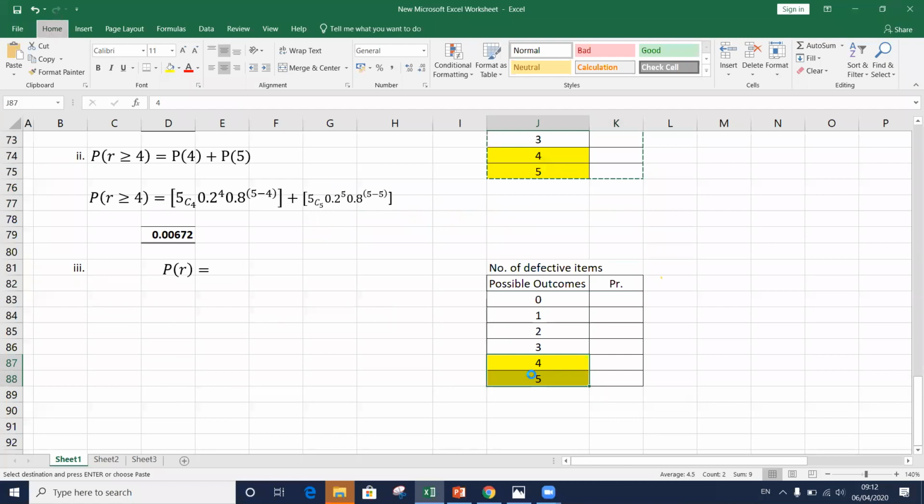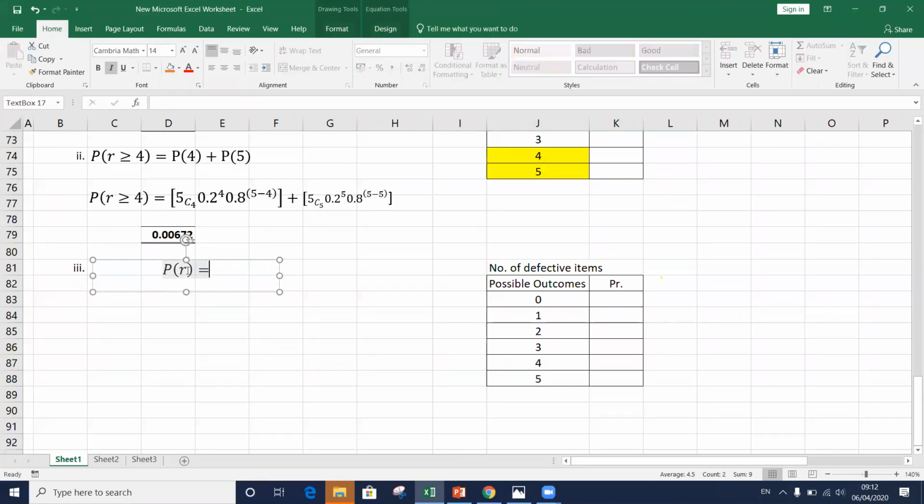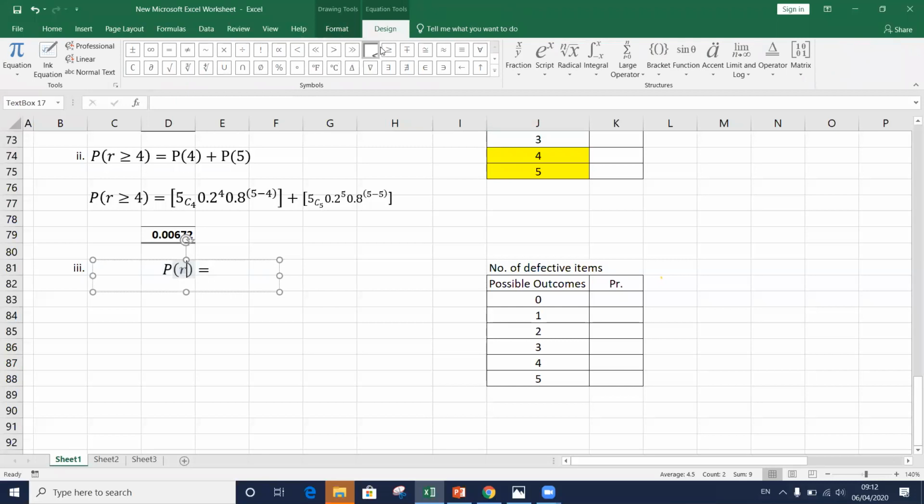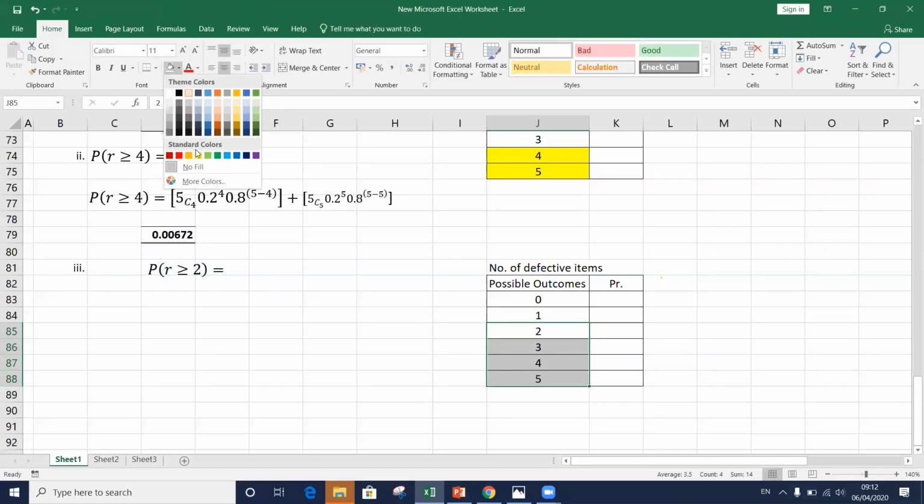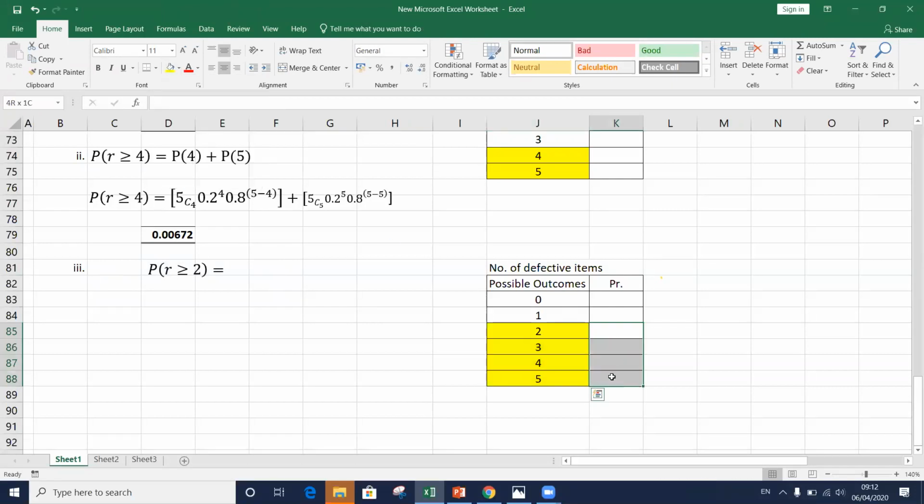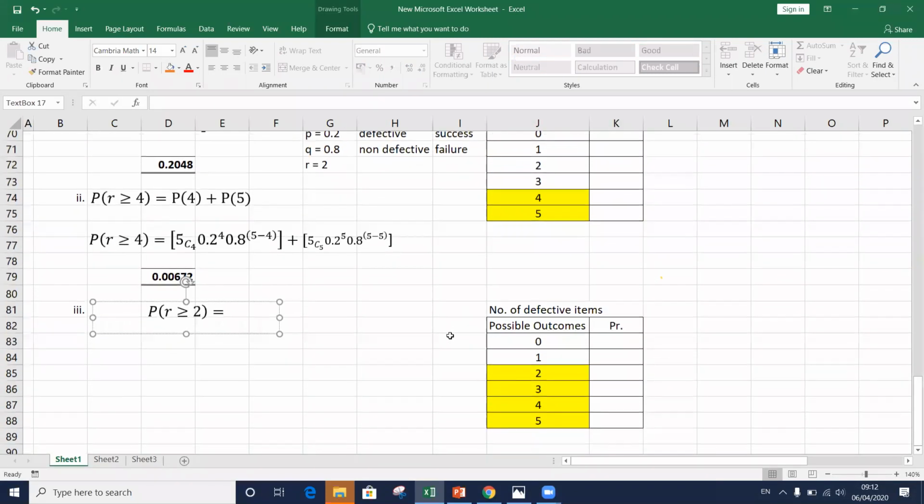What are the outcomes we need to consider? Here, two or more items are defective. R value should be equal to or greater than 2. Equal to or greater than 2 means which ones? 2, 3, 4 and 5. Right? What we need to find is the sum of the probabilities for these. There are two ways we can do it. We can find each of these probabilities separately and add them, or else what?